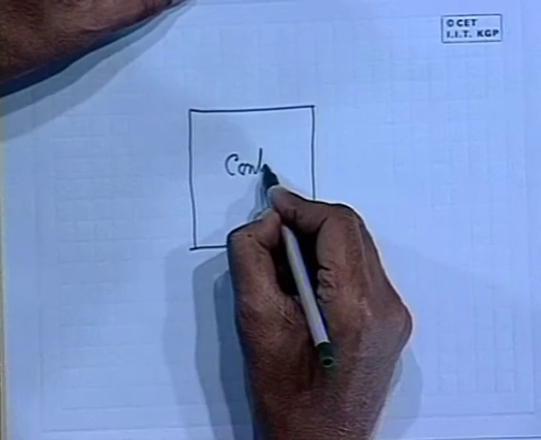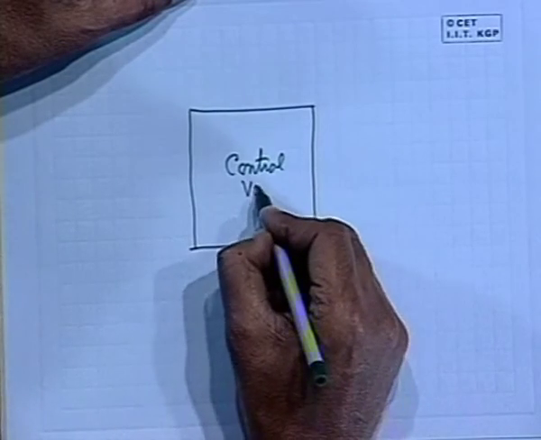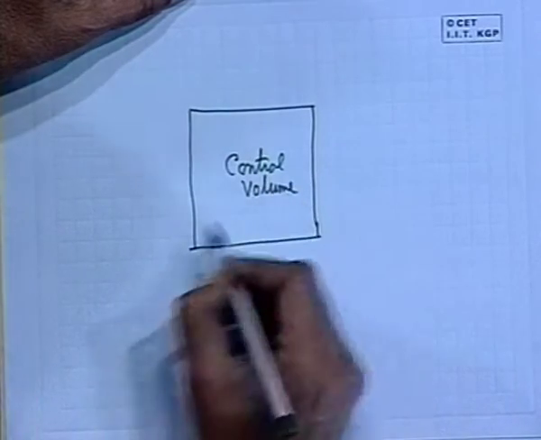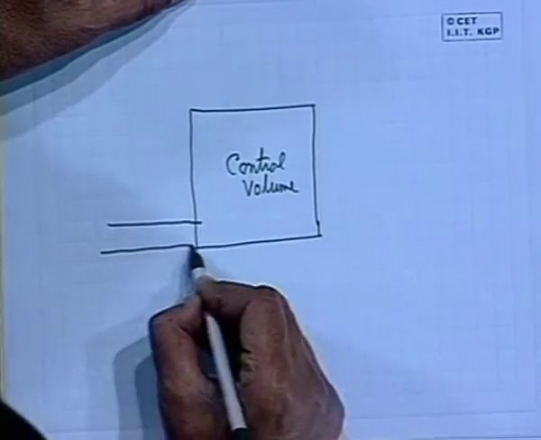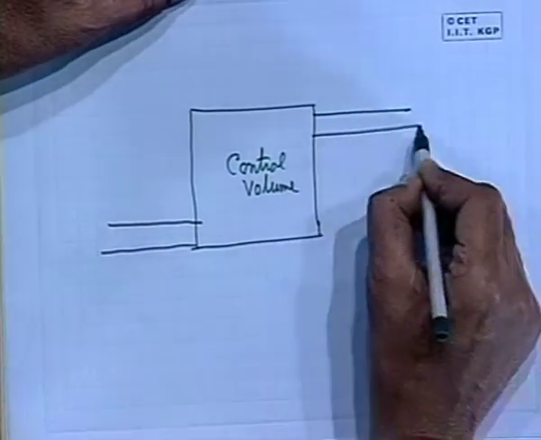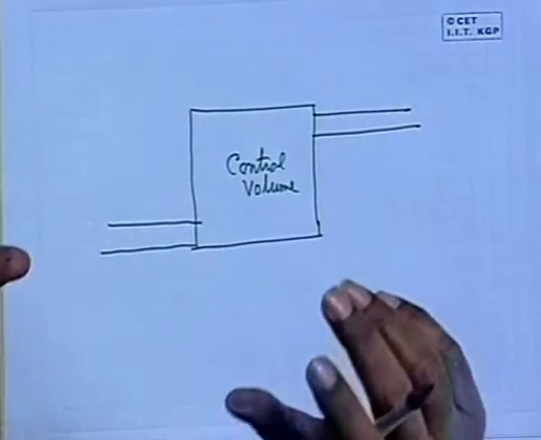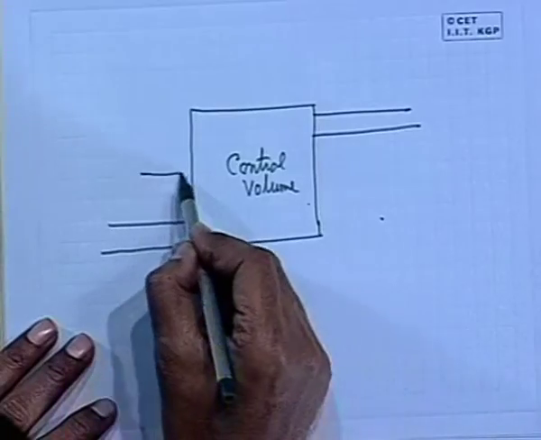Control volume, again, you will see that because of continuous inflow of matter, as I have told in case of air compressor or turbine, some work is delivered by the control volume or some work is taken by the control volume in case of work interacting devices like air compressor and turbine. This work is being obtained or is being given through a rotating shaft against a resisting torque, and that is known as shaft work.